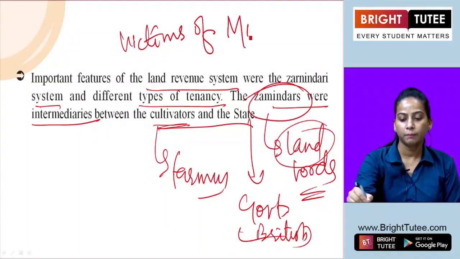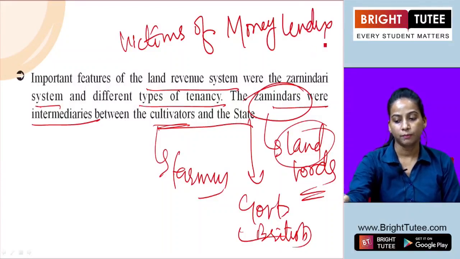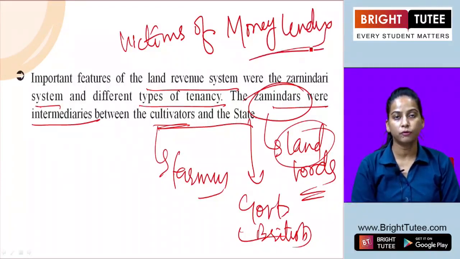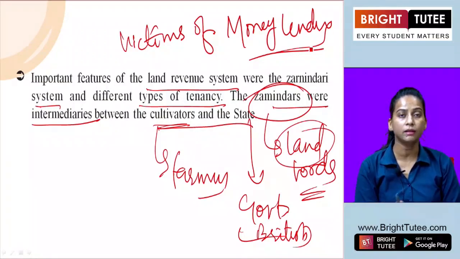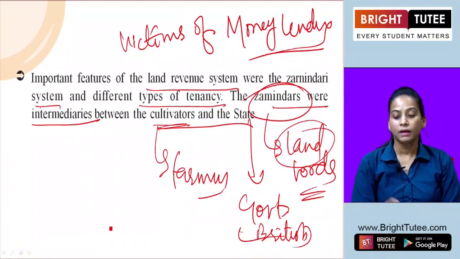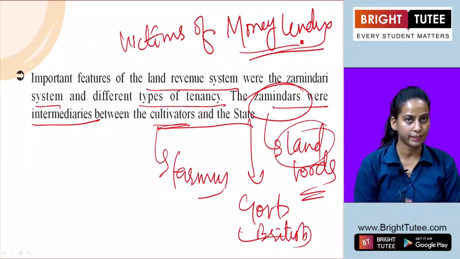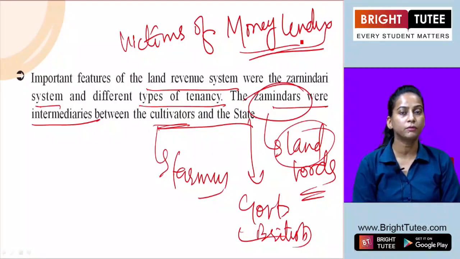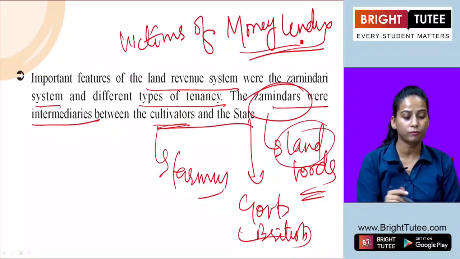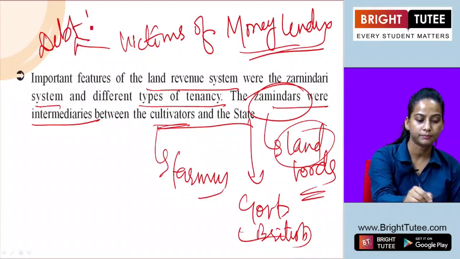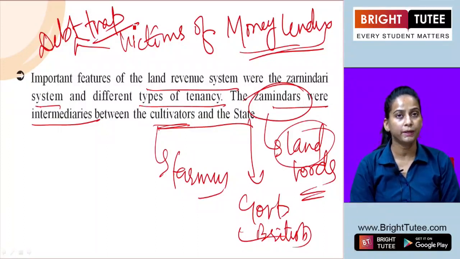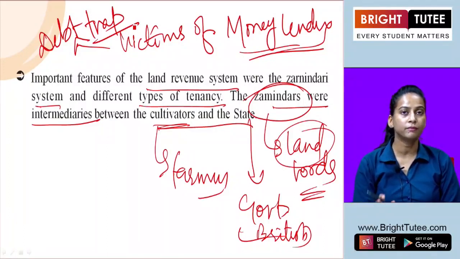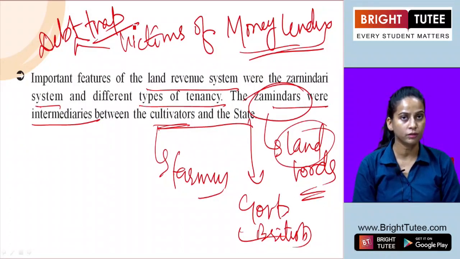And during that time period, these poor farmers became the victims of money lenders also, because they were very poor and were not able to fulfill the demands of these landlords, so they started taking loans. And we know that in the agricultural sector, informal loans are very common, and when they became the victims of these money lenders, it was not easy for them to come out of that trap, and that was taking them to the debt trap, where they were taking loans and anyhow trying to pay these landlords, who were imposing very high tax on them.